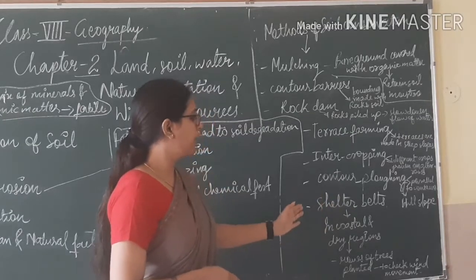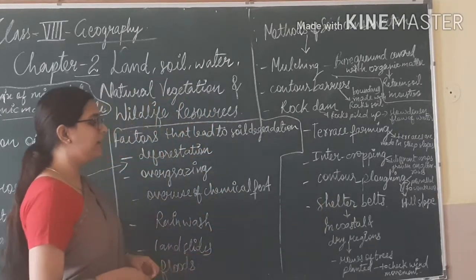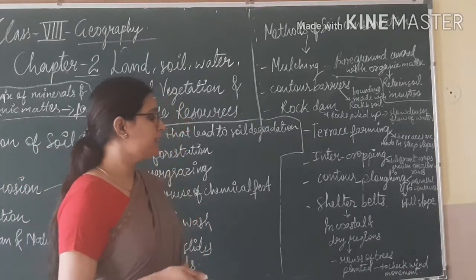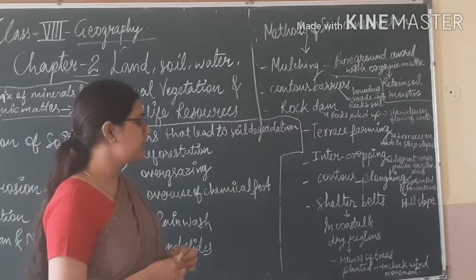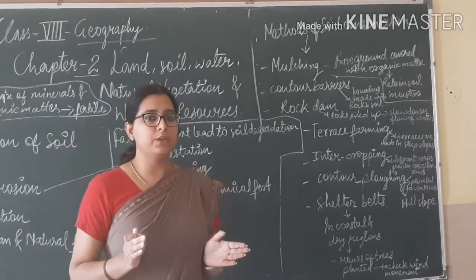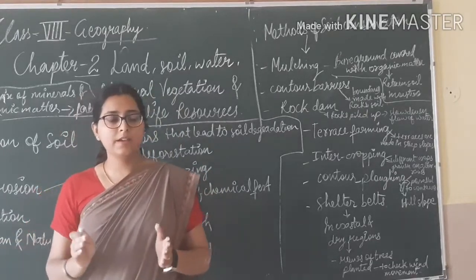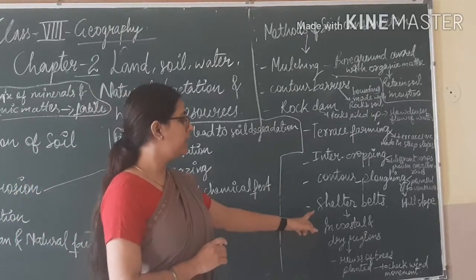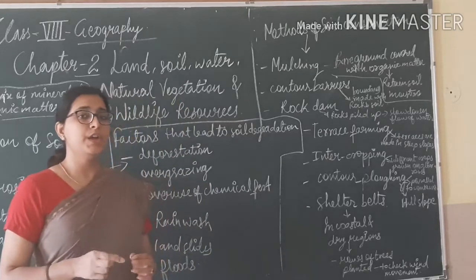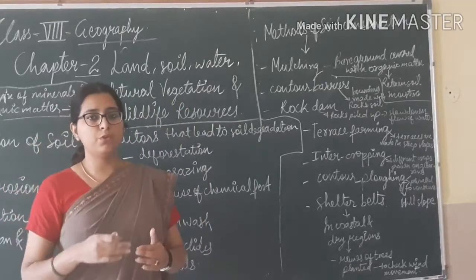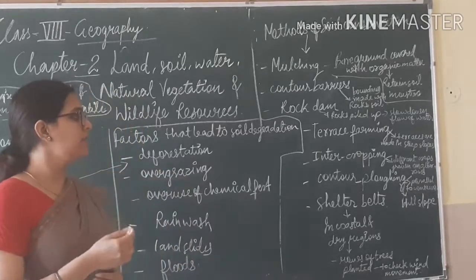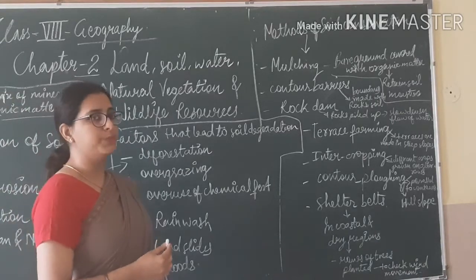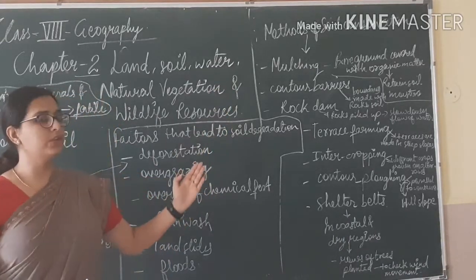And shelter beds. What are shelter beds? In coastal areas and in dry regions, rows of trees are planted to check the wind movement. What are coastal areas? Coastal areas are the part between the land and the ocean. In these regions and in dry regions, rows of trees are planted to prevent the movement of the wind, and that is known as shelter beds. That is also one of the methods of soil conservation. So these all are the methods of soil conservation.